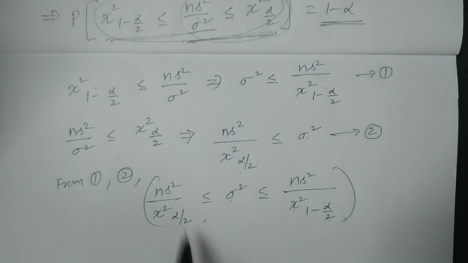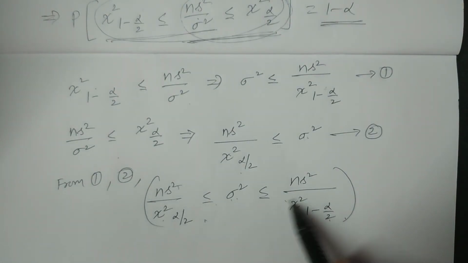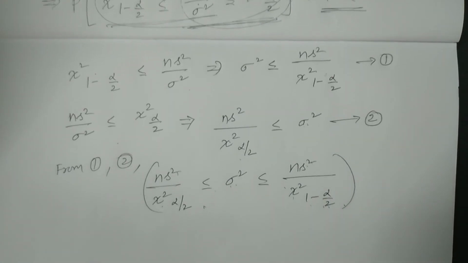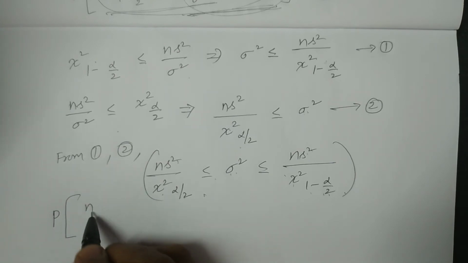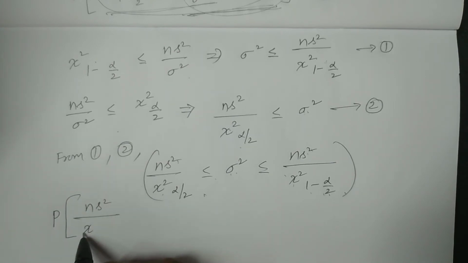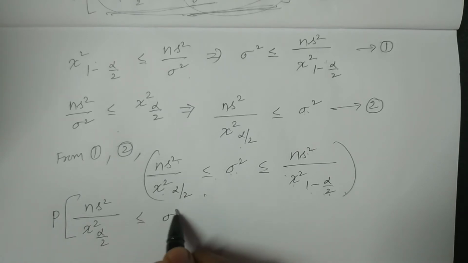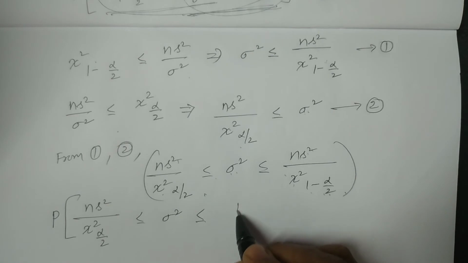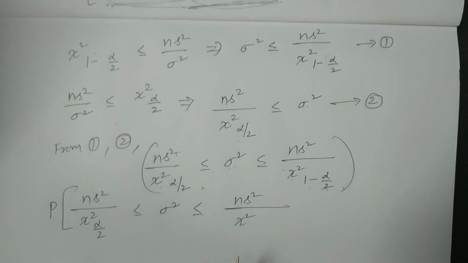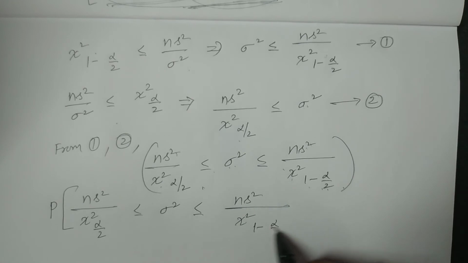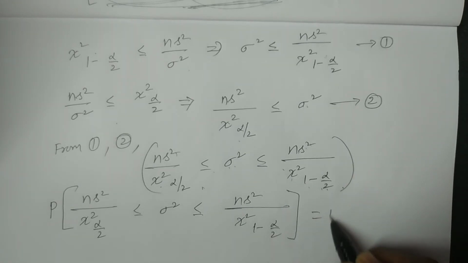What is this? ns square by chi square alpha by 2 less than or equal to sigma square less than or equal to ns square by chi square 1 minus alpha by 2, which means the probability of ns square divided by chi square alpha by 2 being less than or equal to sigma square, less than or equal to ns square divided by chi square 1 minus alpha by 2, is equivalent to 1 minus alpha.